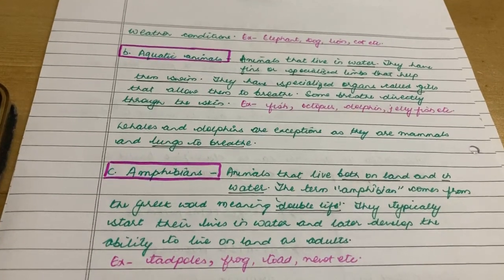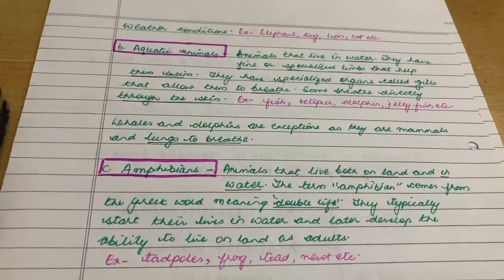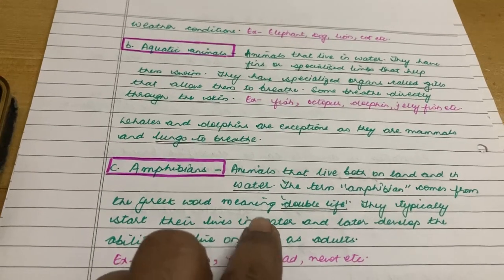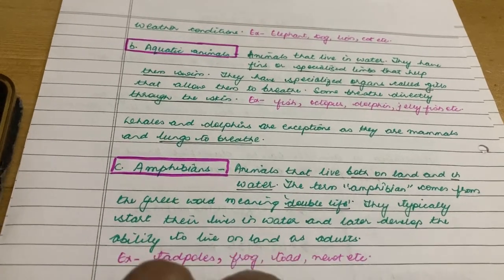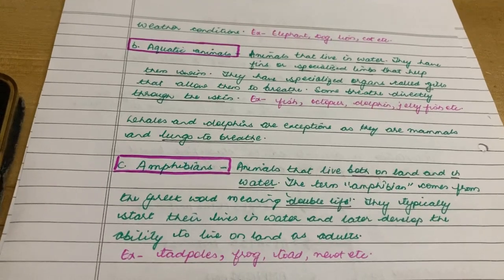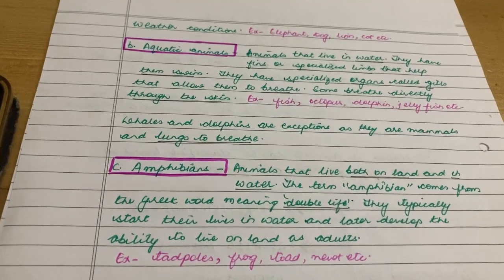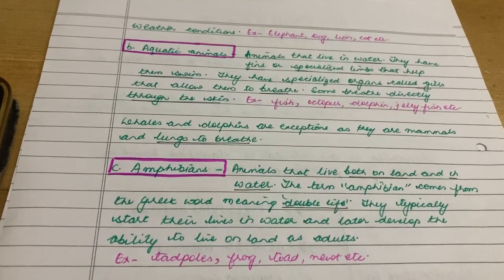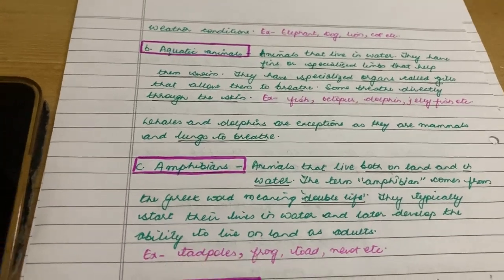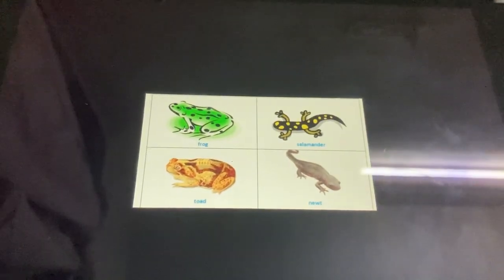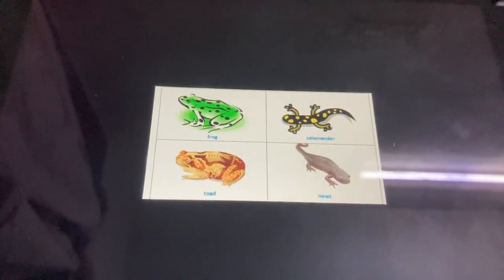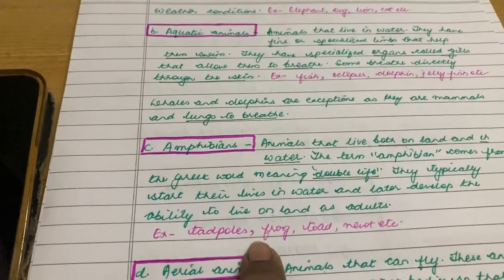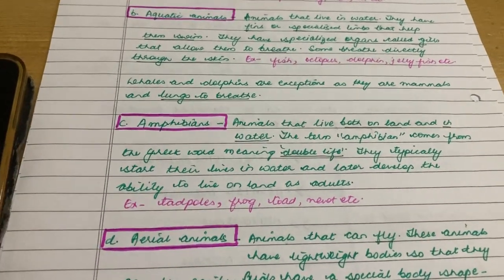Then the next that we had covered was amphibians. What are amphibians? Animals that live both on land and in water are called amphibians. The term amphibian comes from the Greek word which means dual life, and therefore they start their life in water and later develop the ability to live on land as adults. And here are the examples of amphibians: frog, toad, newt, salamander, etc. And here also I have written the examples of amphibians.